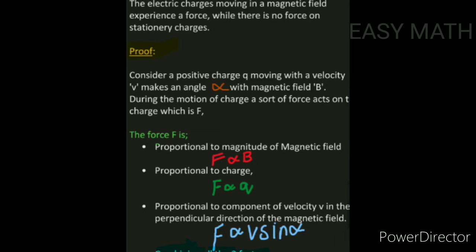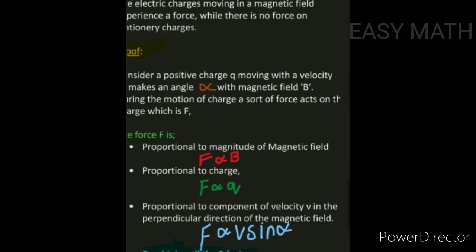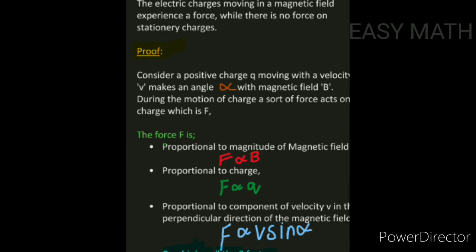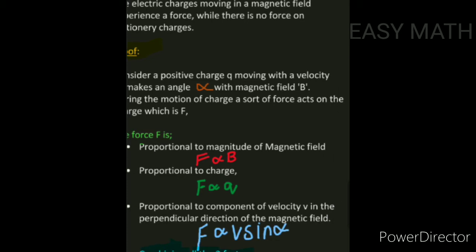Consider a positive charge +q moving with a velocity v, making an angle alpha with magnetic field B. During the motion of the charge, a magnetic force, capital F, acts on the charge.